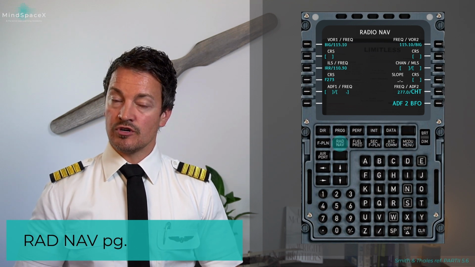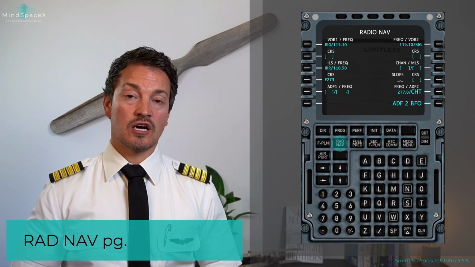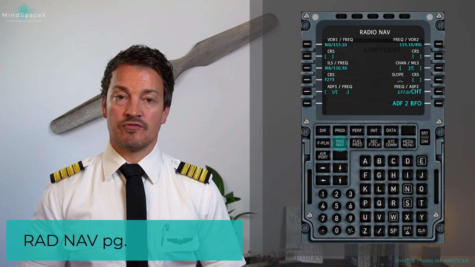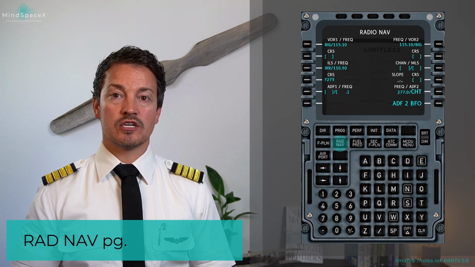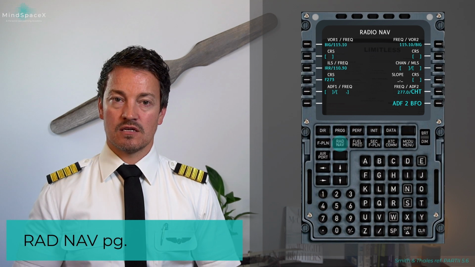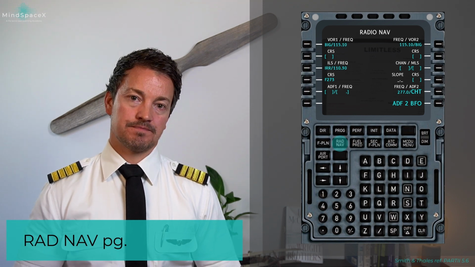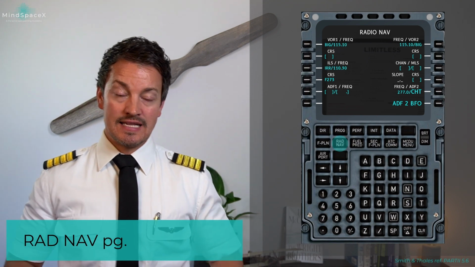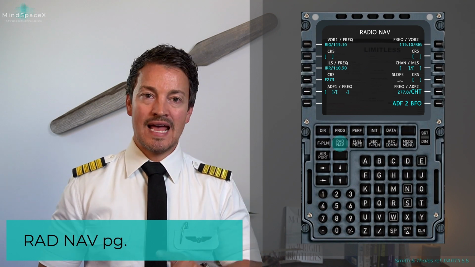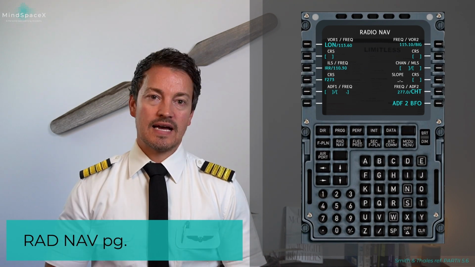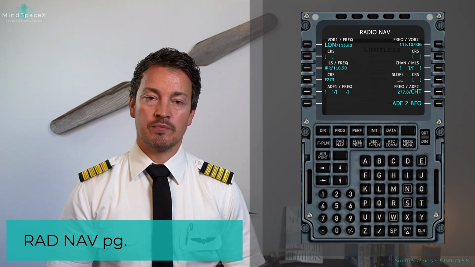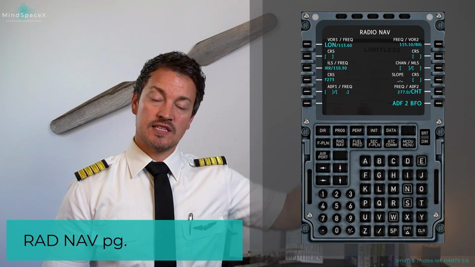The ILS receivers and transceivers do not occupy the band for the VORs, and therefore you're free to set 2 VORs up manually besides that of the ILS. Manual tuning is required to ensure that the navigation system does not auto-tune navaids during the approach. Here I have manually tuned Lima Oscar November on VOR number 1. If I need it, I will set the same on number